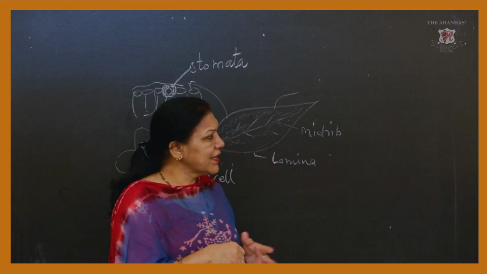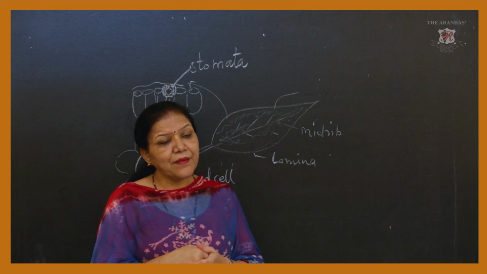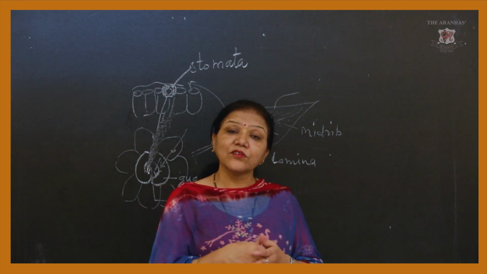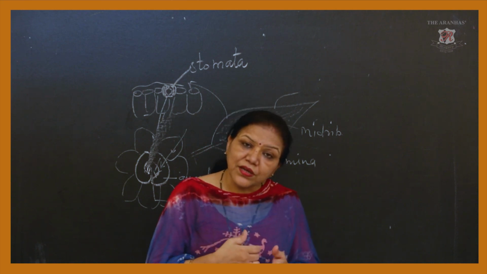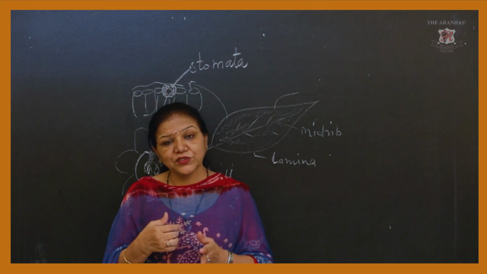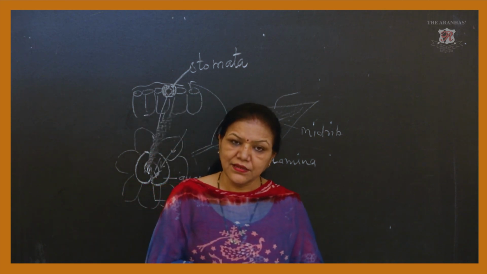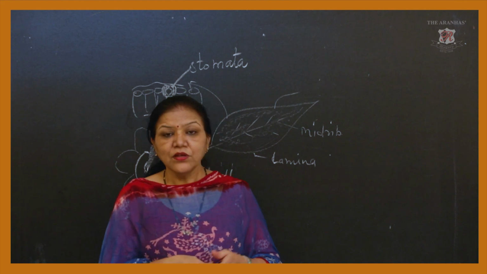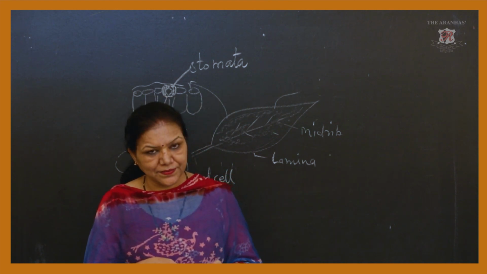After that we came to the ascent of sap, or absorption of water. Then we saw what the ascent of sap is. Then we came to the root pressure. Then after the root pressure we came to transpiration. And in transpiration we have seen 3 types: cuticular transpiration, lenticular transpiration, stomatal transpiration.